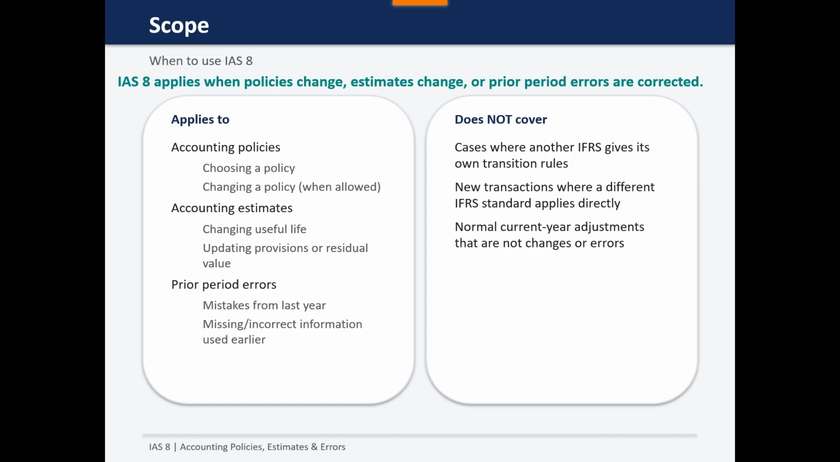Now the point is what IAS 8 does not cover. IAS 8 does not apply when another IFRS standard gives specific transaction rules. For example, when a new IFRS standard is introduced, it explains how to apply it. It also does not apply to transactions already recorded under another IFRS. Non-current year adjustments are not treated as IAS 8 changes.